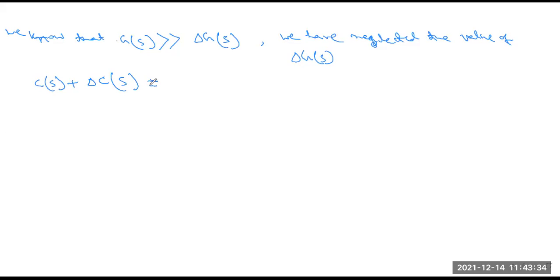So that is more or less near about 0. So that's why GS is much greater than delta GS, and so we have to neglect the value of delta GS also.